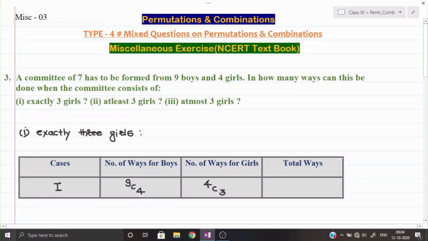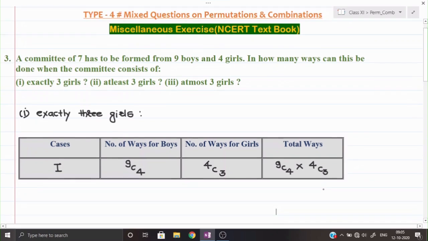Now the most important thing here: only boys or only girls cannot form a committee. They are both parts of forming the committee. And I have told you in the previous session also, when we find the combination or permutation for particular parts and assemble all the parts, all the parts are multiplied. So here the total number of ways would be 9C4 multiplied by 4C3.